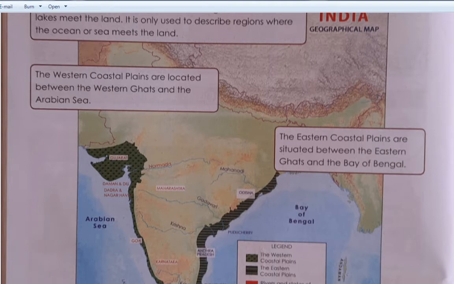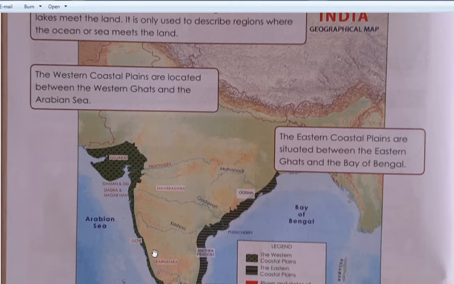Now we'll see a coast is where the land meets the sea or ocean. What is meant by coast? Coast means where the land and ocean meet each other. The land and the sea or ocean, they meet each other. That point is known as coast.